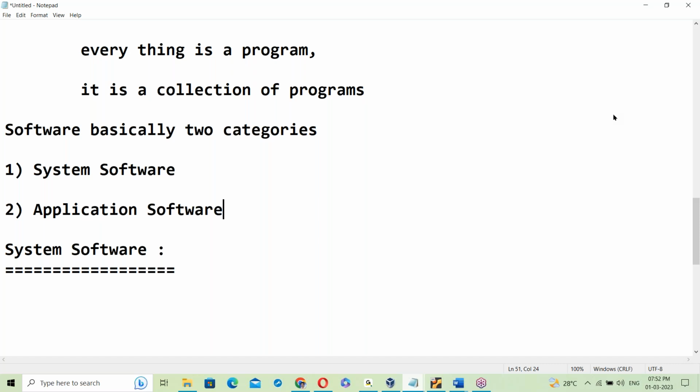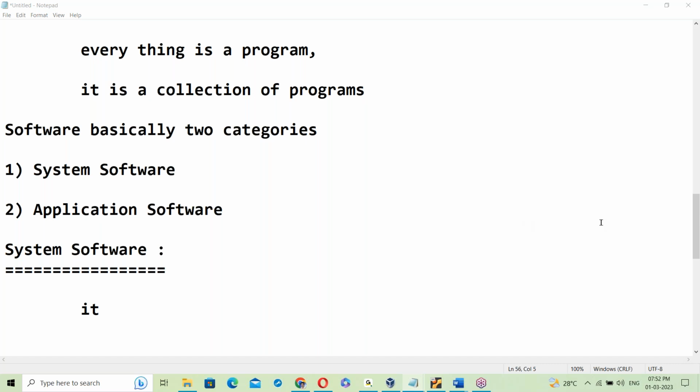Yes, system software, it operates hardware. Okay, fine. Let me explain. Yes, Santosh, to operate the system we need an operating system. Well and good.